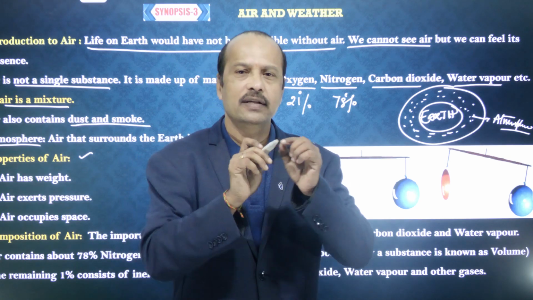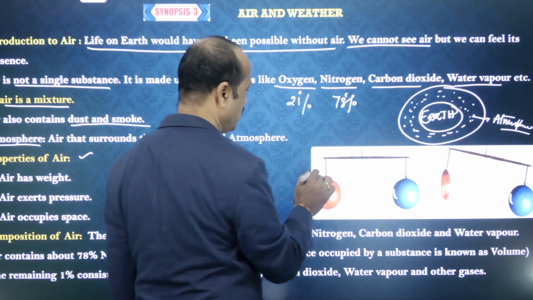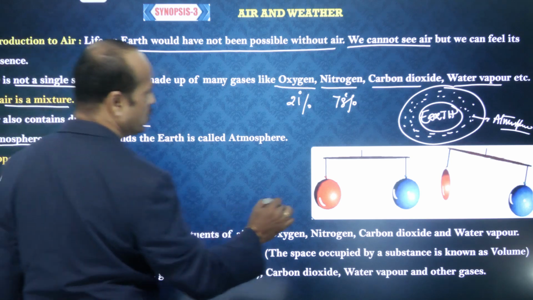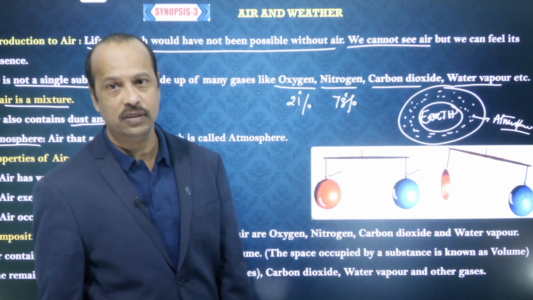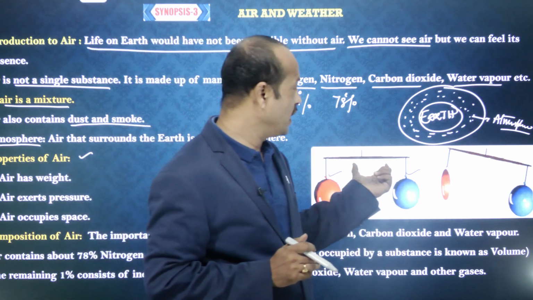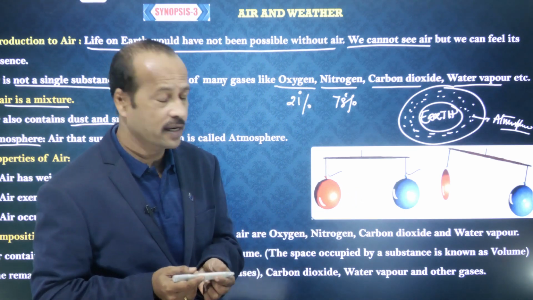The scale is better. So two balloons filled with air are tied at the two ends of the scale.